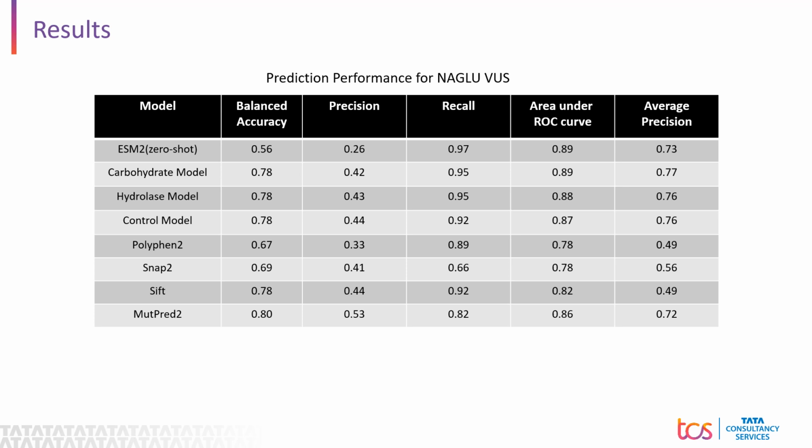Also, we can see from the table that the models augmented with family data have a better balanced accuracy and average precision score compared to the zero-shot model. This goes to show that family variant data can serve as proxy training data if the gene of interest has a no or low data problem.